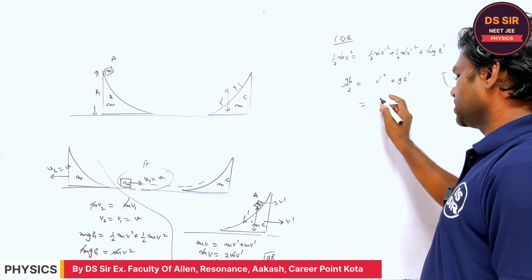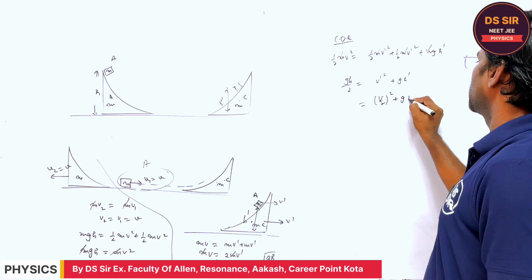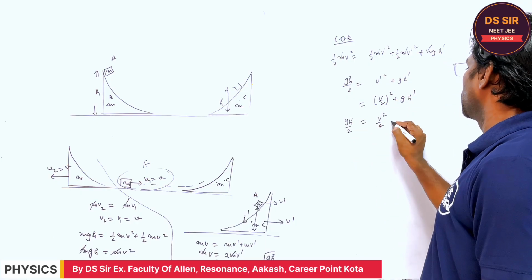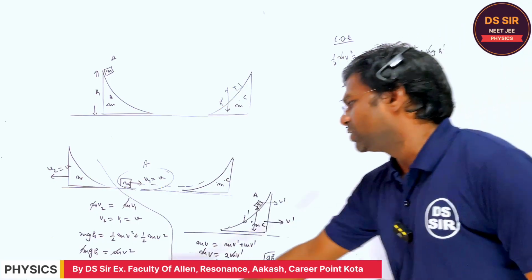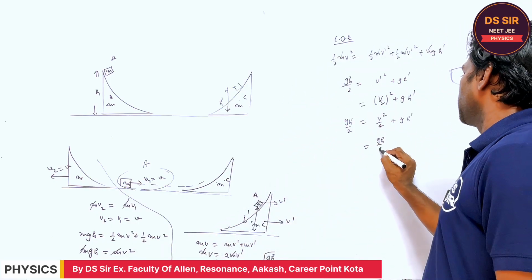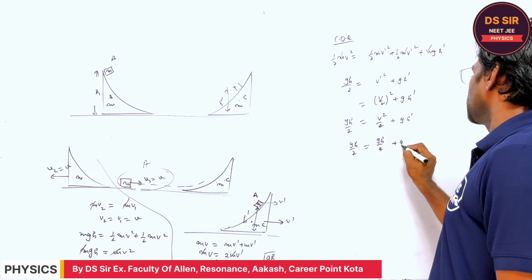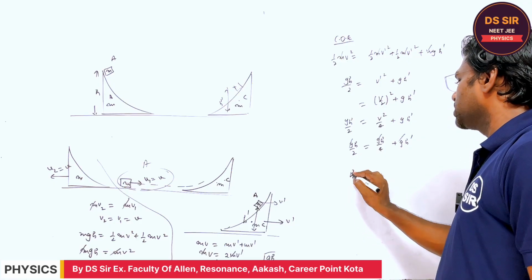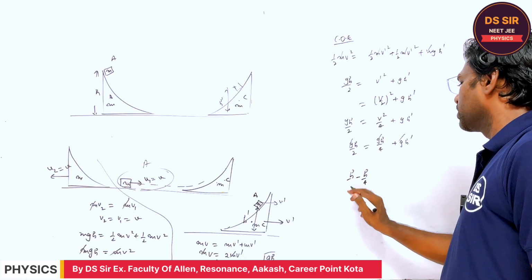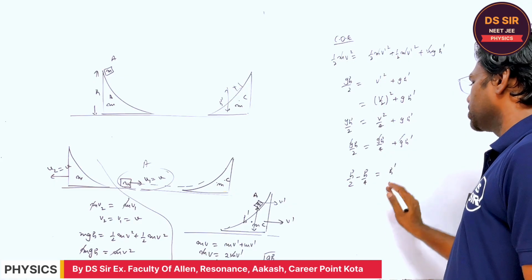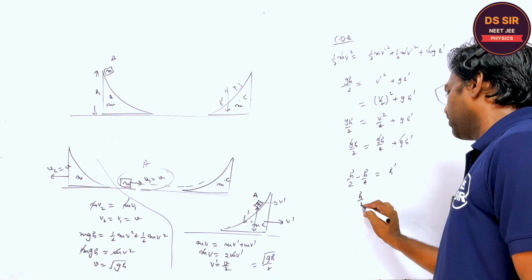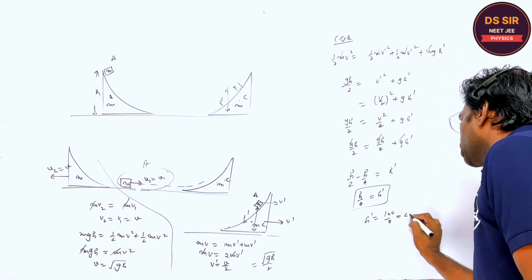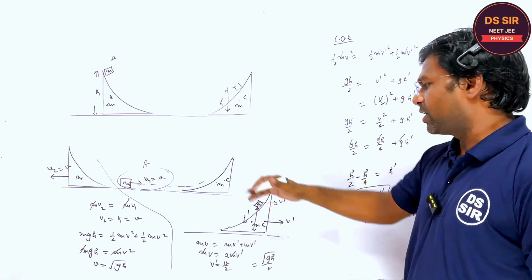V dash square is v by 2 whole square, gh dash v square by 4, gh by 2 plus gh dash. What is the v square? Say again, it is gh by 4, gh by 2 plus gh dash. The gh will cancel out. h by 2 minus h by 2 minus h by 4 is equal to h dash. So h by 4 is equal to h dash. So h dash is 100 upon 4, which is equal to 25 centimeter, the final height rise.